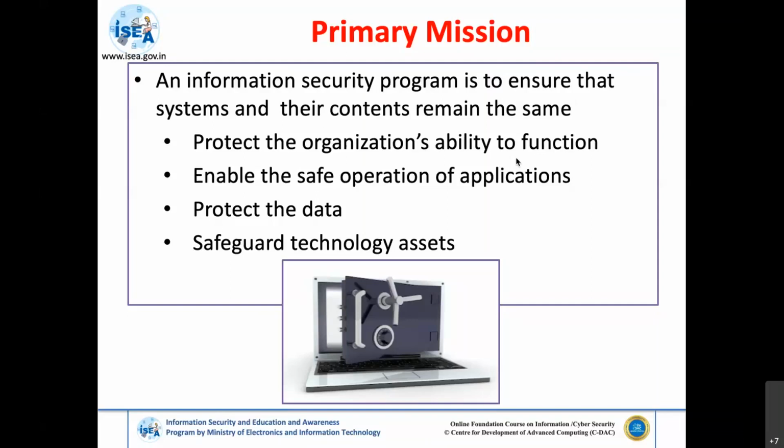And also we should safeguard the technology assets. Assets may be information, the hardware and the software which we use with respect to the system, so everything will be part of assets. To ensure that all these are maintained, we need to secure the information in the organization. For this, we have different kinds of methodologies: hardening, auditing to check whether the things we are doing are in the right place, vulnerability assessments, and penetration testing. There are a lot of methodologies for protecting the system.